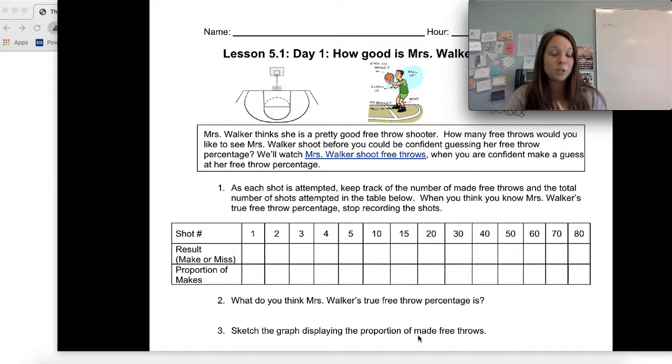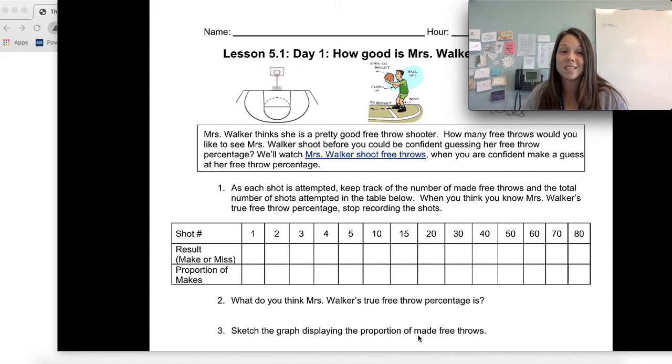So Mrs. Walker thinks she's a pretty good free throw shooter. How many free throws would you like to see Mrs. Walker shoot before you could be confident in guessing her free throw percentage? You're going to watch me shoot some free throws, and then when you're confident, make a guess at my free throw percentage.